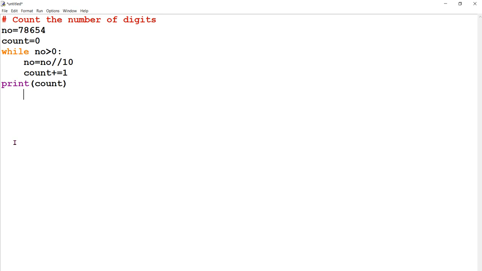Many examples like series or pattern, whichever we have done with for loop or we can do with for loop, can be done with while loop also. All the examples. While loop is very versatile. All the examples of series, patterns or any number checking which we have done with for loop can be done with while loop even. So a little different example where we are counting the number of digits, or we are counting digits in a number. Count the digits in a number.